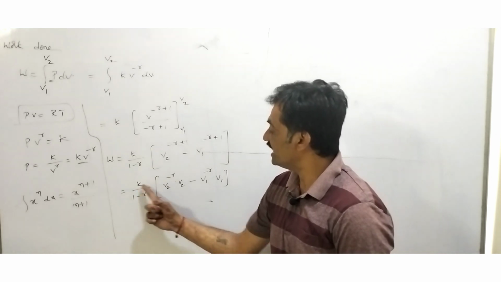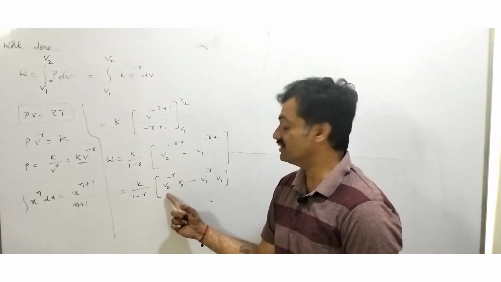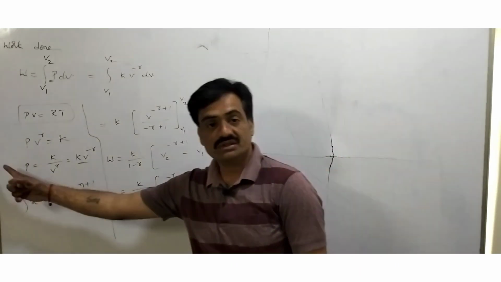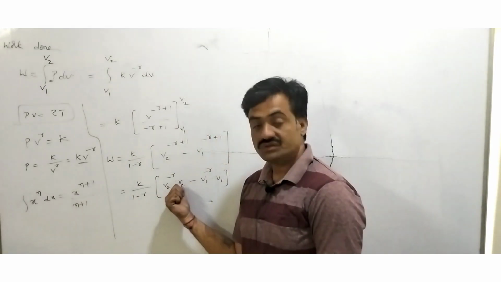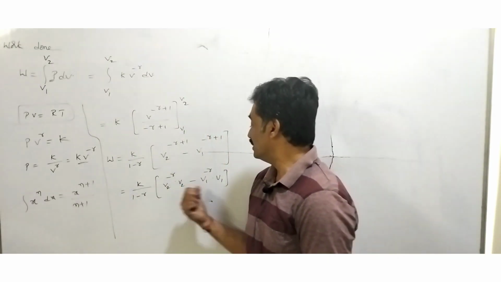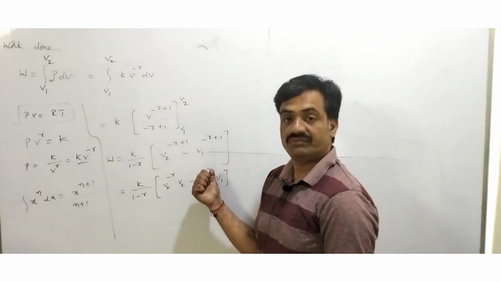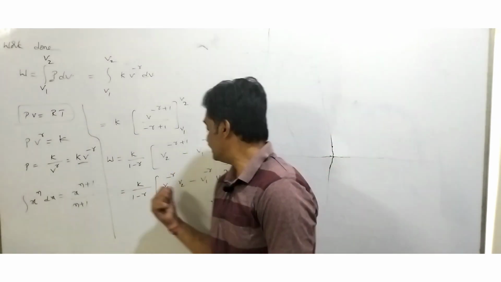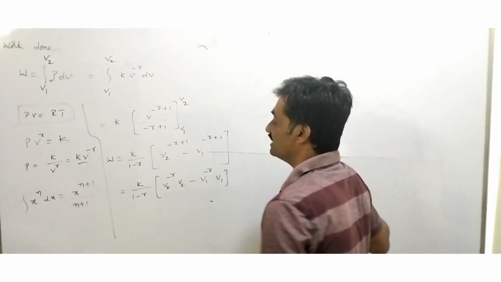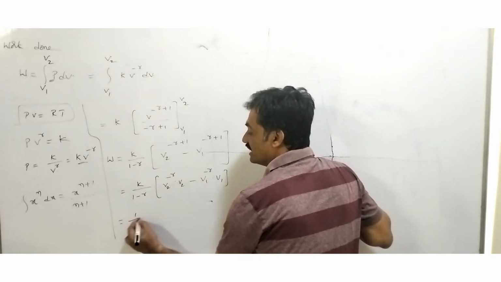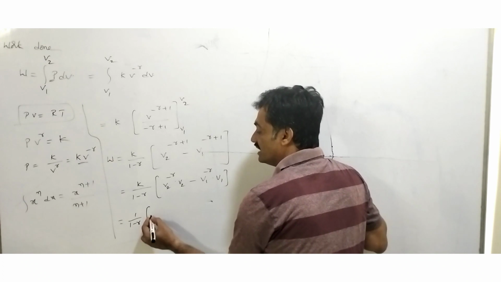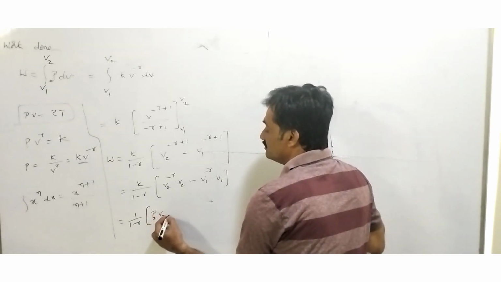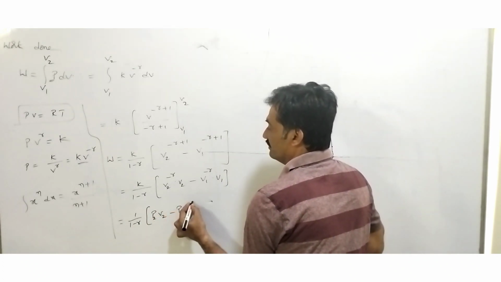So in the place of K into V2 to the power of minus gamma, we can substitute the pressure at volume V2, which we consider as P2. Similarly, K into V1 to the power of minus gamma can be represented as the pressure at volume V1, P1. So here we can represent it as 1 by 1 minus gamma into P2 V2 minus P1 V1.